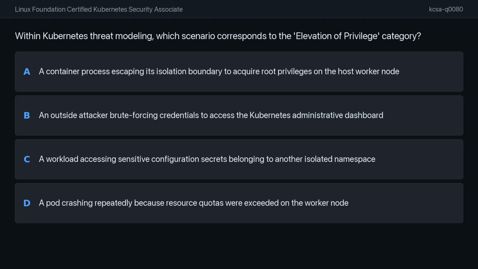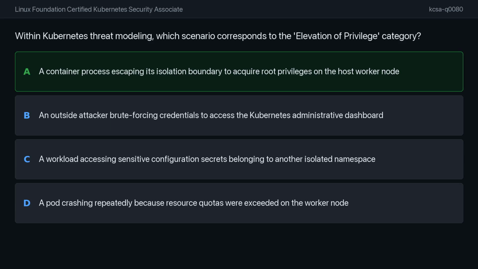To approach this question, consider the core concept of elevation of privilege in security modeling. This category typically involves a situation where an entity gains a higher level of authorization or control than they were originally granted. Think about how various security incidents might allow an actor or process to break out of their intended restrictions to perform actions that are usually off-limits at their current permission level.